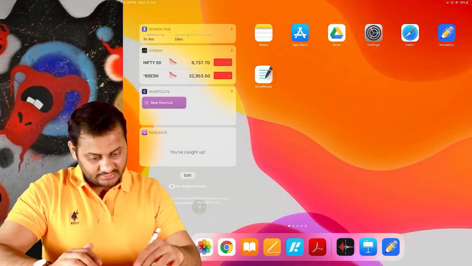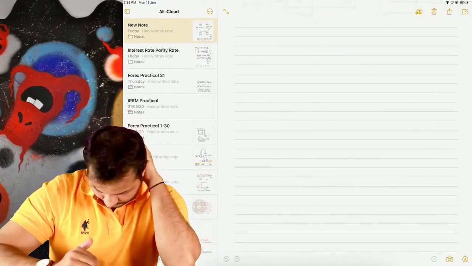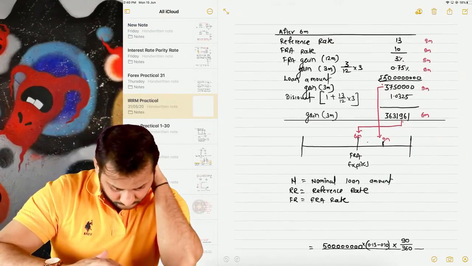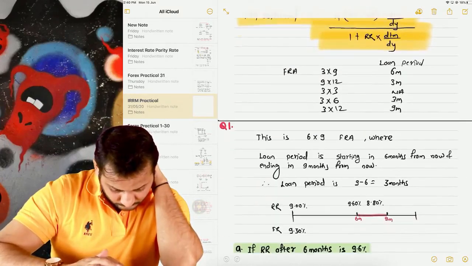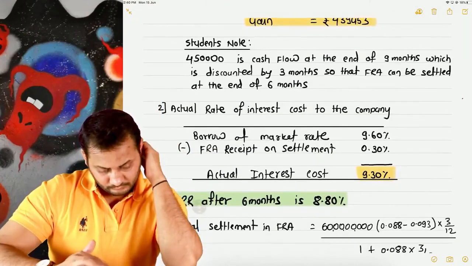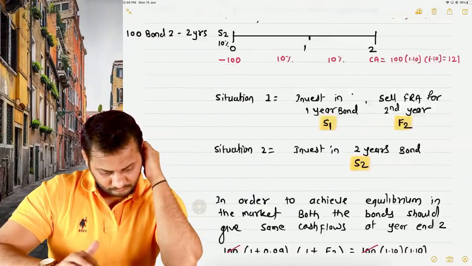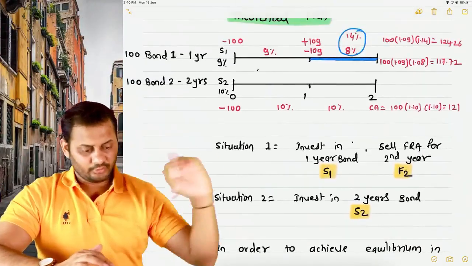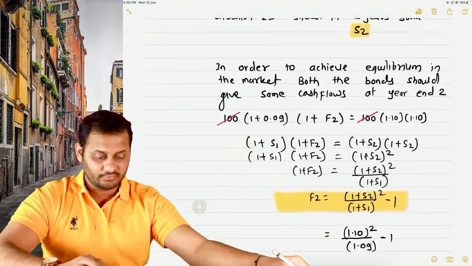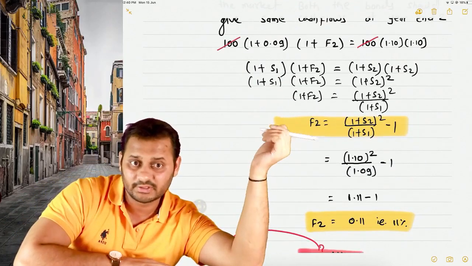Couple of things that I can explain. See, this is one more thing that we learned in the security valuation chapter. This is the formula to calculate forward rates: (1 plus s2) to the power 2 divided by (1 plus s1), minus 1.